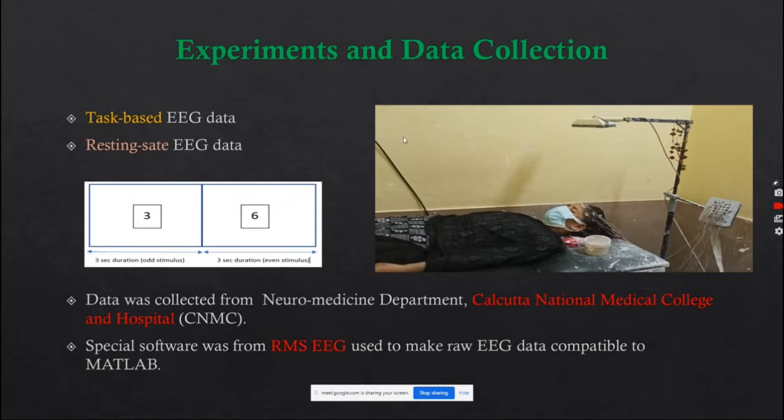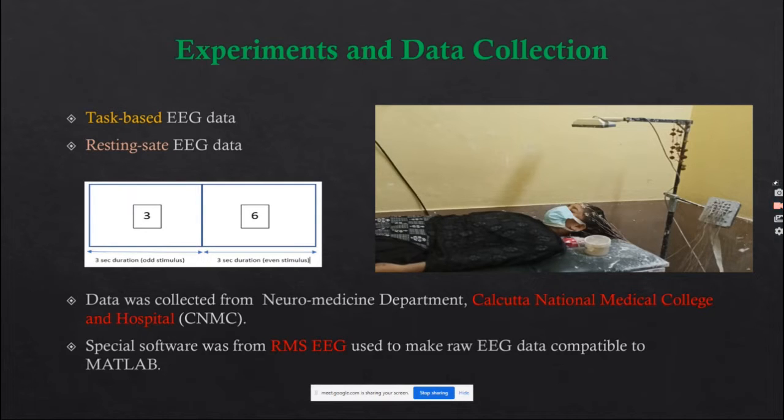For this thesis, you can see a subject lying down, and in this way we captured the resting state EEG data. We captured all our data from the neuromedicine department of Calcutta National Medical College Hospital. This is the stimulus shown for the collection of task-based EEG data. We sat the participant on a chair in front of a computer screen, and even and odd numbers are shown randomly on the screen. The participant is told to press a button whenever an even number comes.